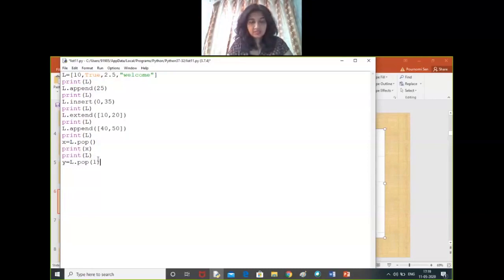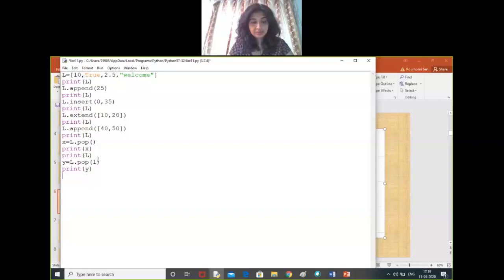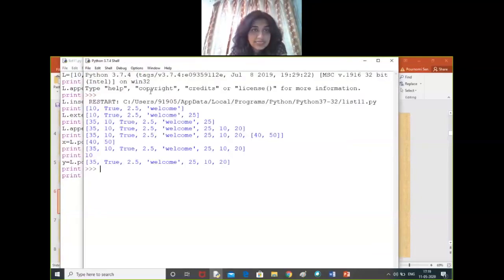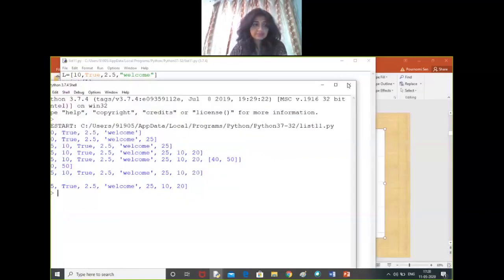So let's print y and let's print the list also. y is 10, so that is the second element whose index value is 1. That is being popped and removed from the list. So this is how to use pop function.